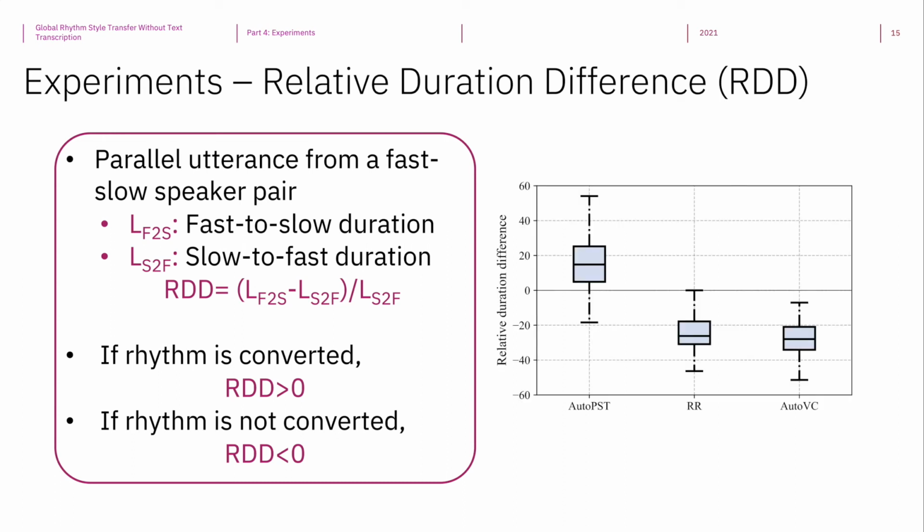Here is the box plot of the RDDs across all the test parallel speech pairs. As can be seen, only AutoPST has largely positive RDDs, and the RDDs of the other two baselines are negative. In other words, only AutoPST can significantly change the speech rate to match the target speaker.